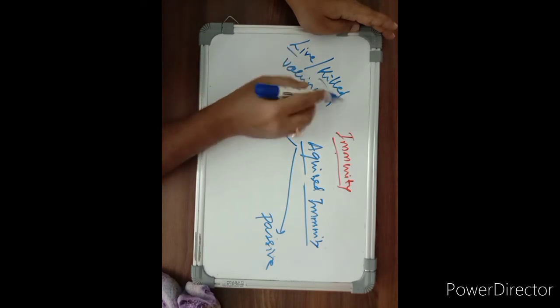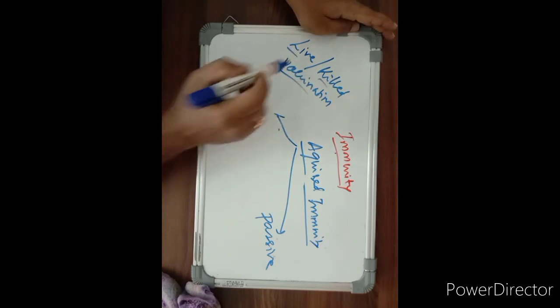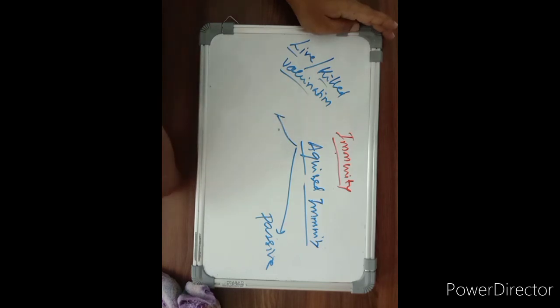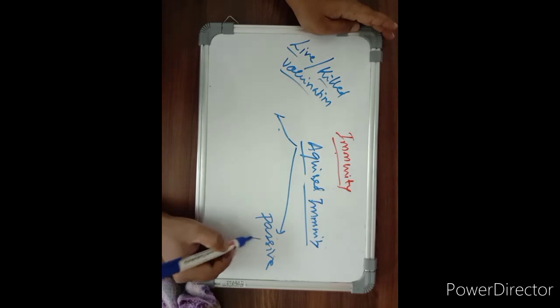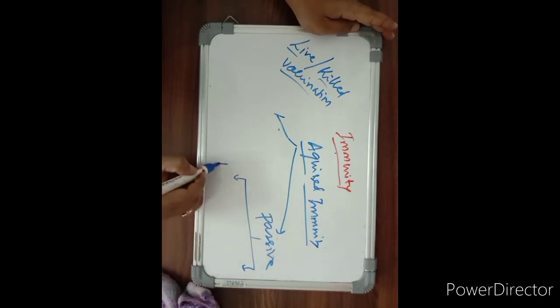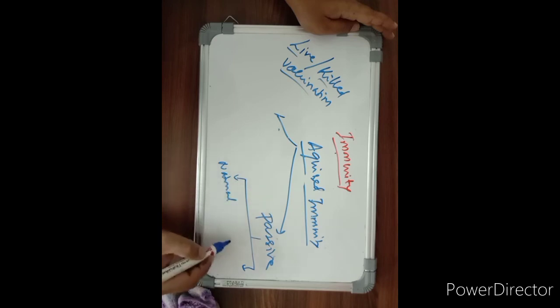Once live or killed vaccines are administered to the person, the disease causing factor is removed from the microorganisms, that is, attenuated, but the vaccine still contains the microorganism. His body responds to that vaccine and starts producing immunoglobulins or antibodies, and over a period of time there is sufficient production of immunoglobulins or antibodies in his blood. So that is known as artificial active immunity. Next we will discuss passive immunity. In this passive immunity, again we have natural and artificial.